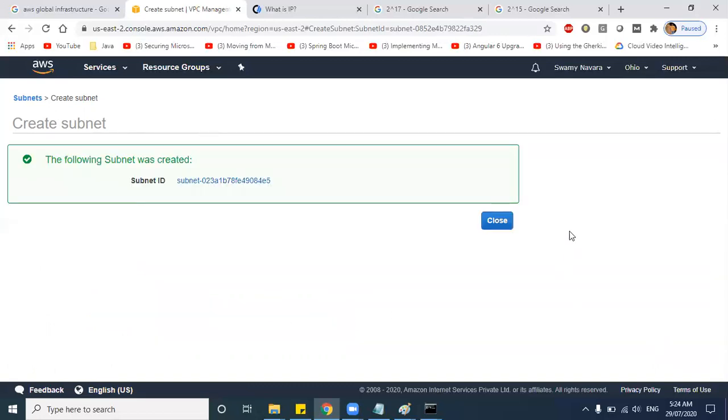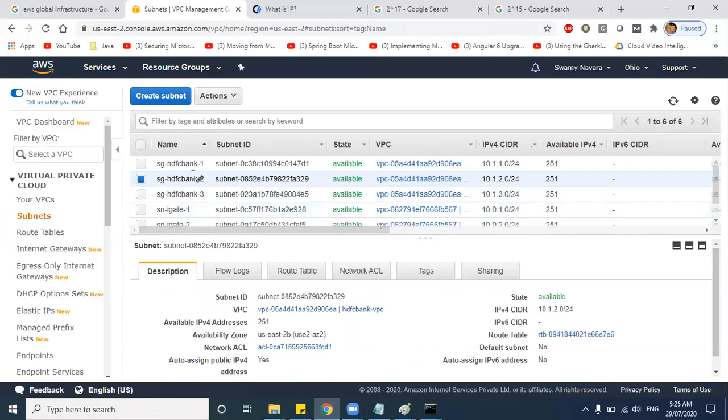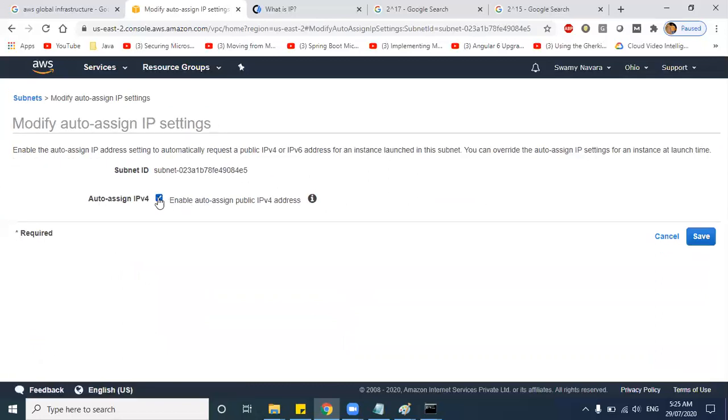Create, close. So now you have 3 subnets here. Well, let me rename it as subnet SN, guys, because we are going to create security groups, so then it will overlap the naming conventions. So for subnet 3 also enable this auto assign IP address.